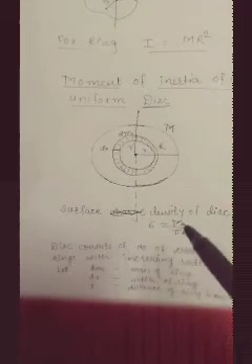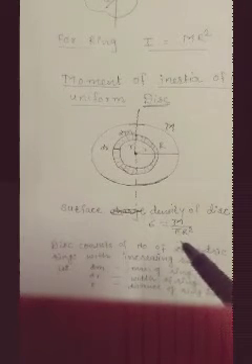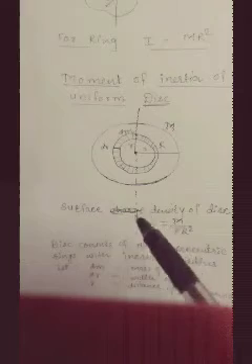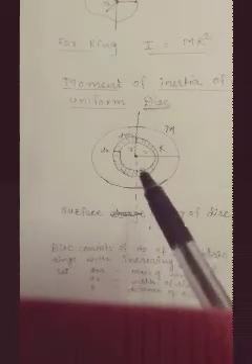We know that surface density is equal to mass per unit area. By using this surface density, we can find the mass of this ring. For that we should know the area of this ring of width dr, having mass dm. Let us find the area of this ring.